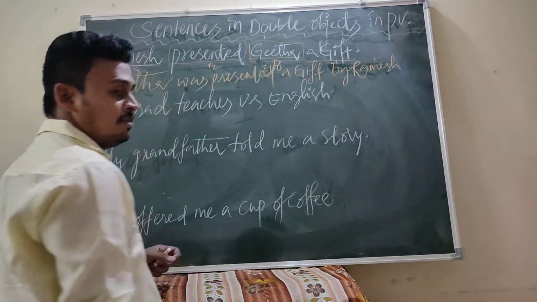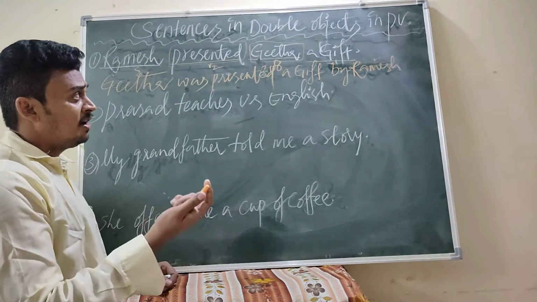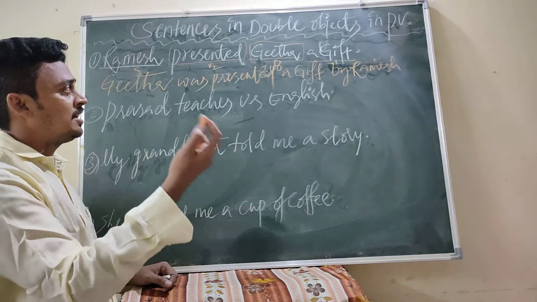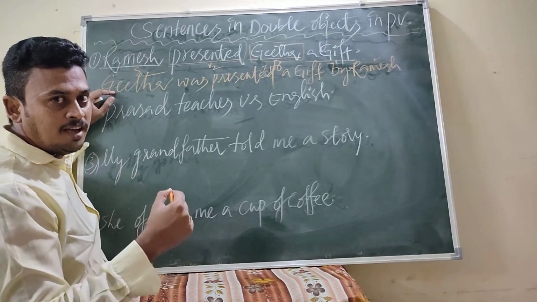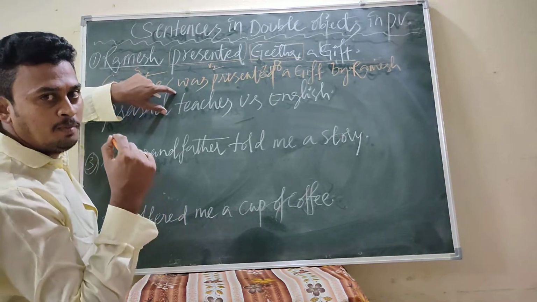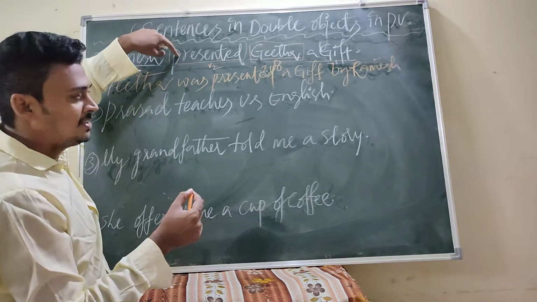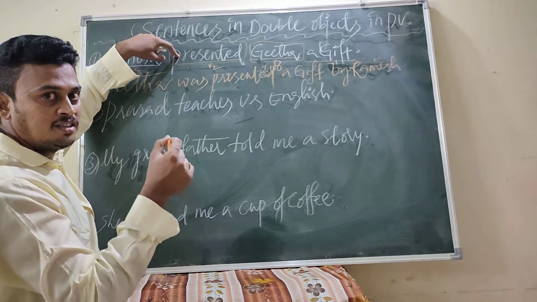So the indirect object is converted into the subject, Geeta. In passive voice, after the subject, the helping verb is placed according to the tense. The tense is simple past, and in simple past the helping verbs are was, were.